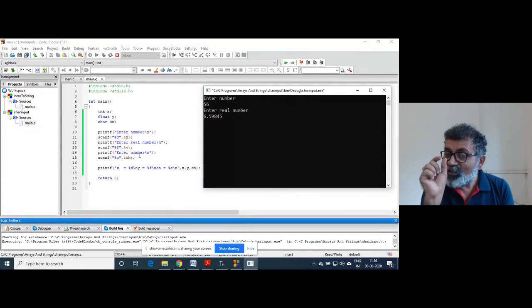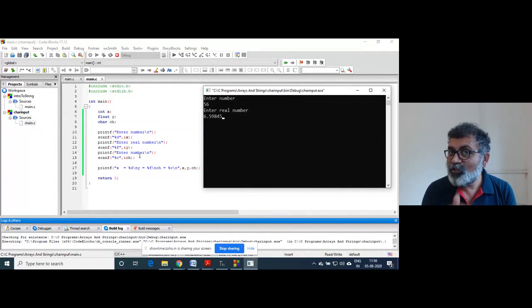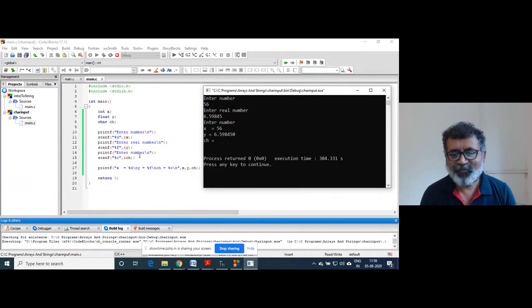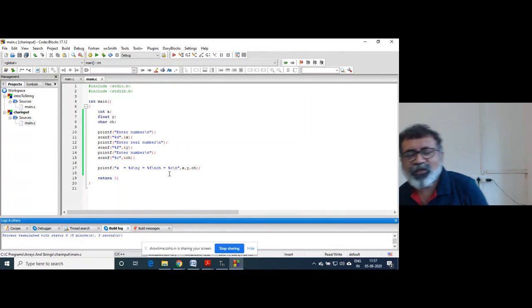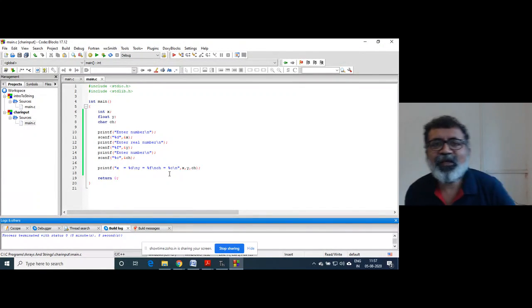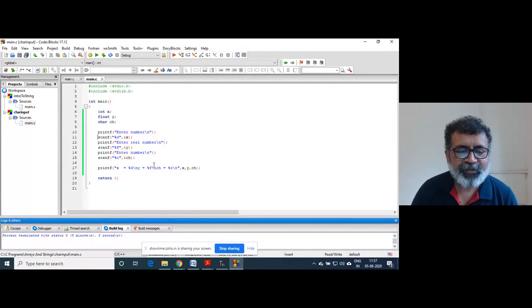The ASCII value of that enter key, which I told you is zero, is stored over there at the address of ch. So that's why it doesn't wait. And nothing is printed here. It is a blank space. The ASCII value 0 has an ASCII character that is a blank space.